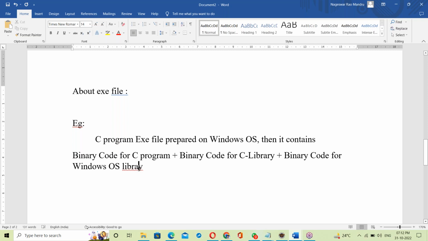If it is a C program exe file prepared on Windows OS, then it contains binary code for the C program, binary code for the C library, and binary code for the Windows OS library. That's it. What does it mean? Let us see, let us take a C program.